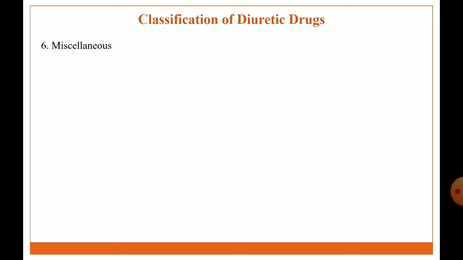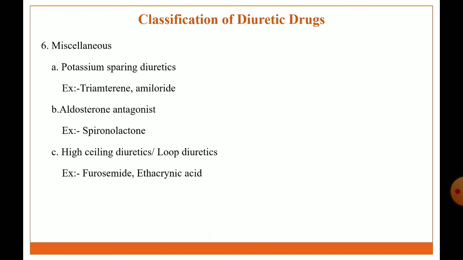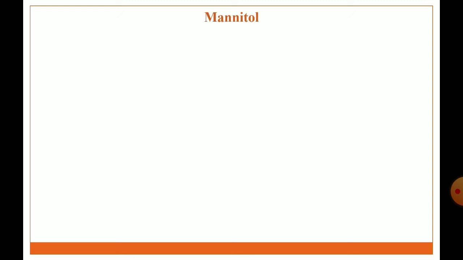Next class is miscellaneous compounds. In this, the first subclass is potassium sparing diuretics. Example: triamterene, amiloride. Next class is aldosterone antagonist. Example: spironolactone. Next class is high ceiling diuretics or loop diuretics. Example: furosemide, ethacrynic acid. Then we discuss the drug profile of some diuretic agents.